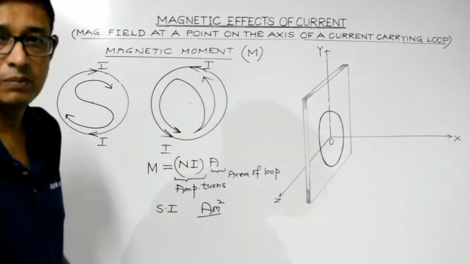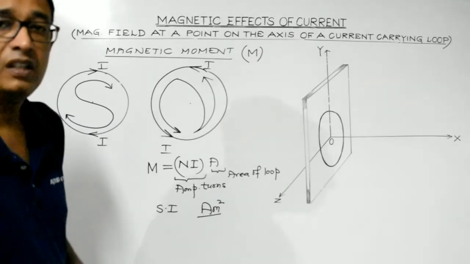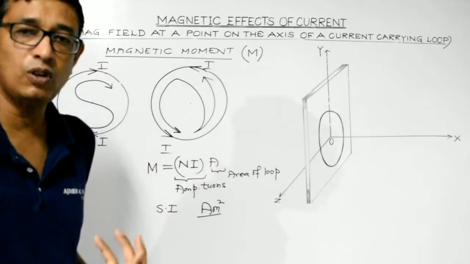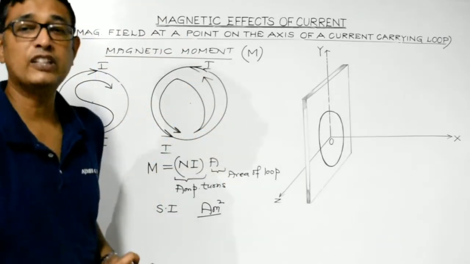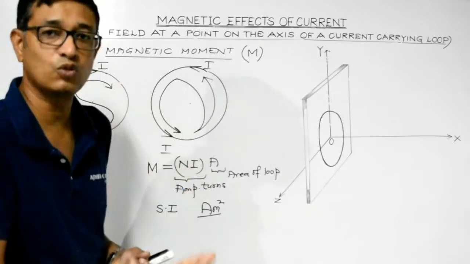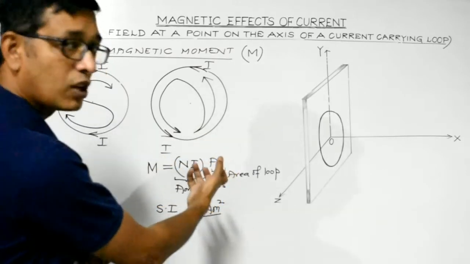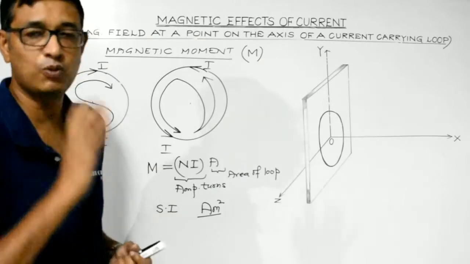So students, simply remember, any current carrying loop, closed loop of any shape, behaves as a magnetic dipole. One face of it will behave as south pole, while the other face of it will behave as north pole. The face of the loop where the magnetic field line seems to enter will behave as south, and the face of the loop from where the magnetic field line seems to come out of the plane of the loop will behave as a north polarity.